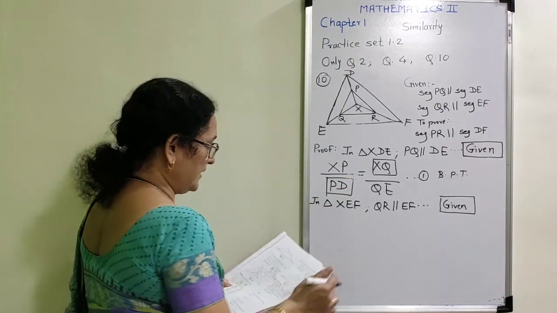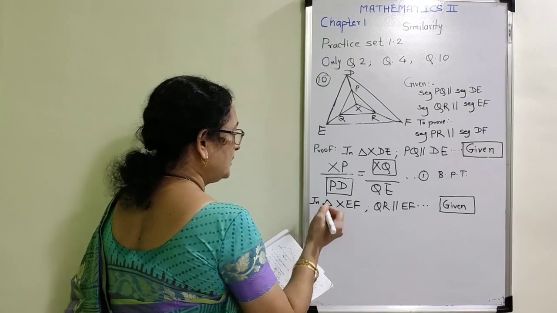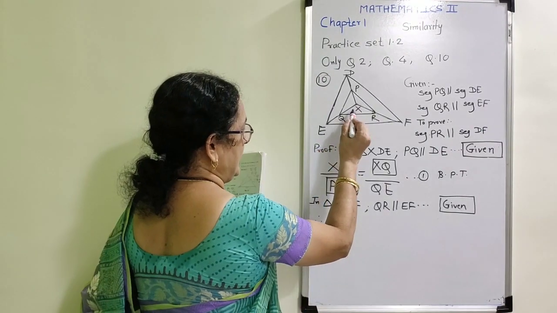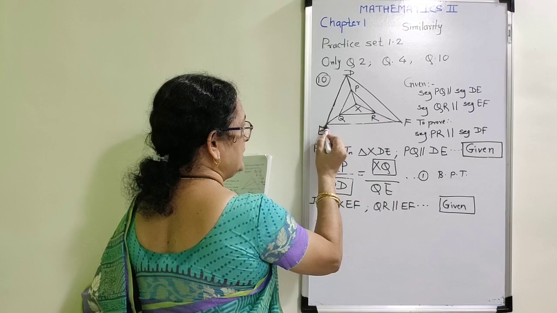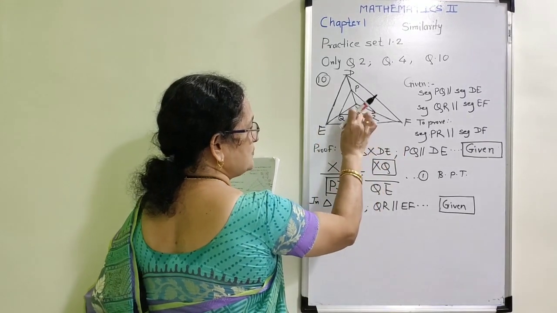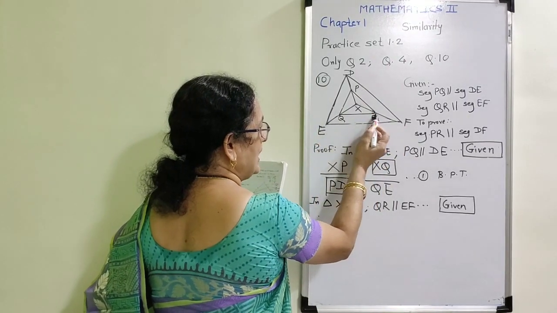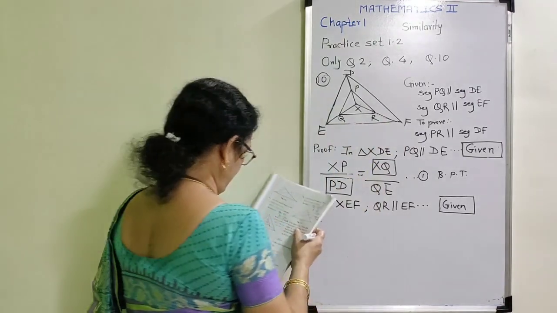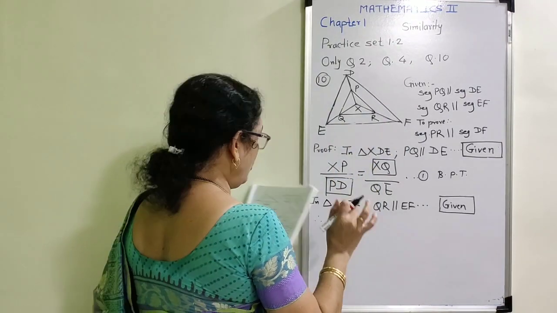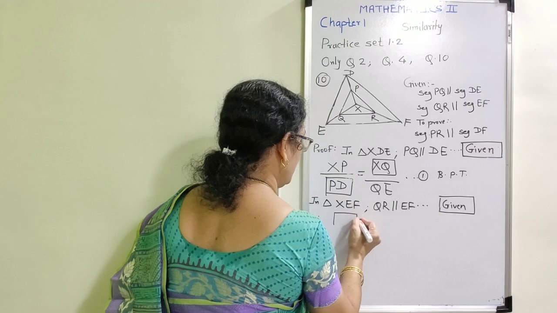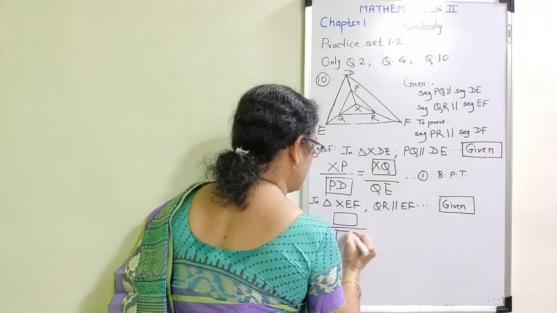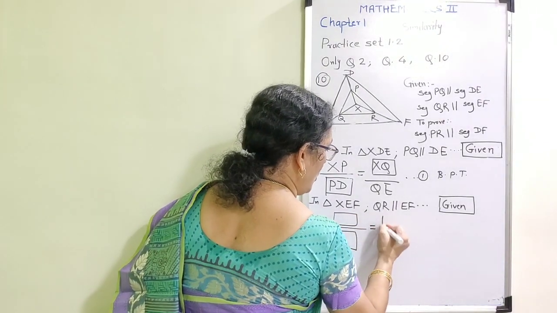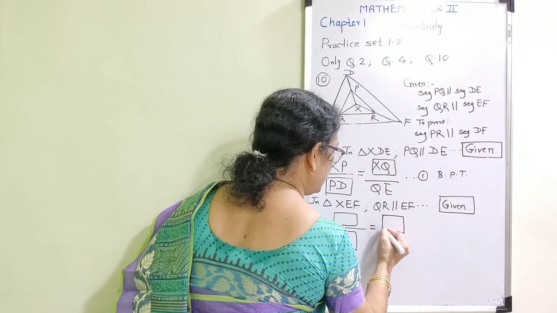Now therefore observe the figure X, E and F. This smaller triangle, QR is parallel to EF. Now they have given that all the 4 blanks are given. I am going to write those, then we will write the answer in between them. All 4 blanks are given.